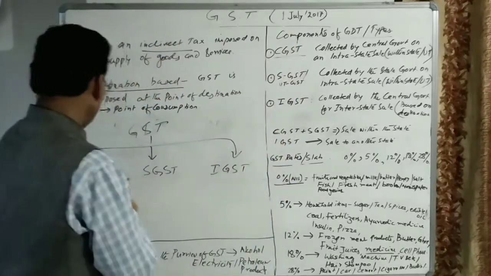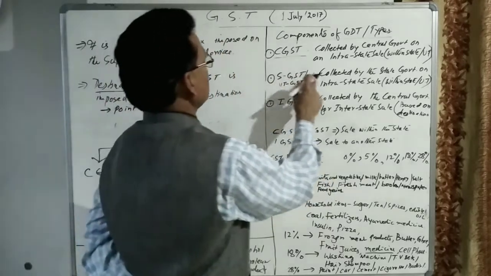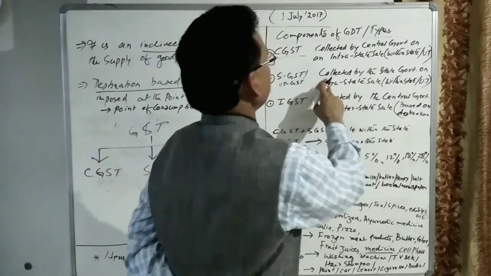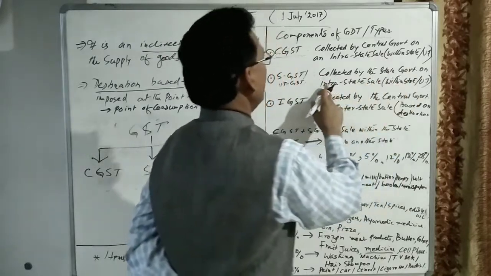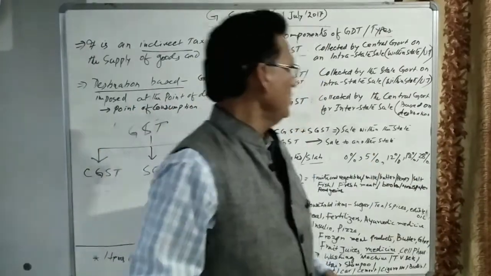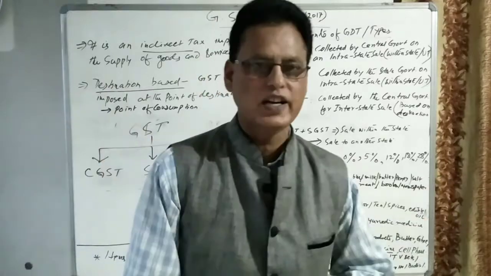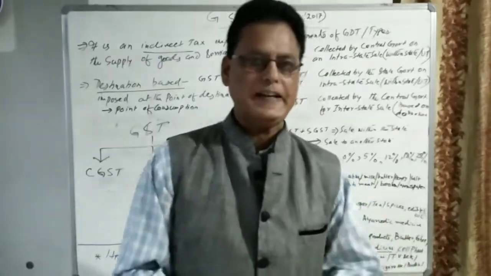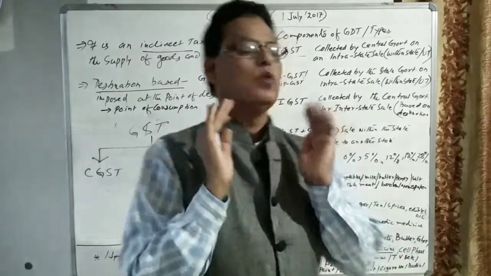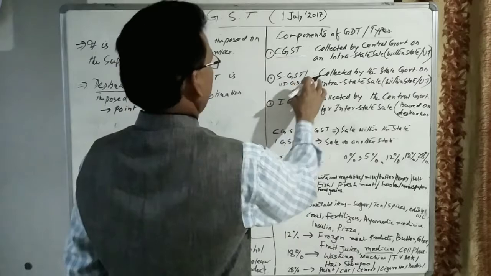Another one, the second one, is SGST. S means state GST or UT GST. It is the tax collected by the state government on intrastate sale. Intrastate sale means within the state or within the union territories. If goods are produced in Delhi and sold in Delhi, then there are two types of taxes: one is CGST, another one is SGST.